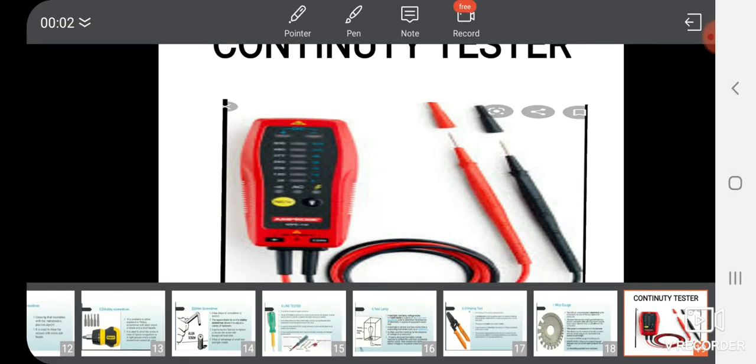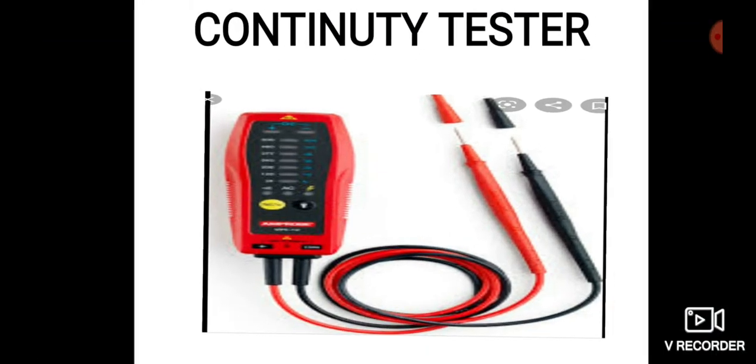Next one is the continuity tester. A continuity tester is a device which is used to indicate whether there is a continuous path for current flow in the electric circuit or device. It allows you to test conductors without having power on.